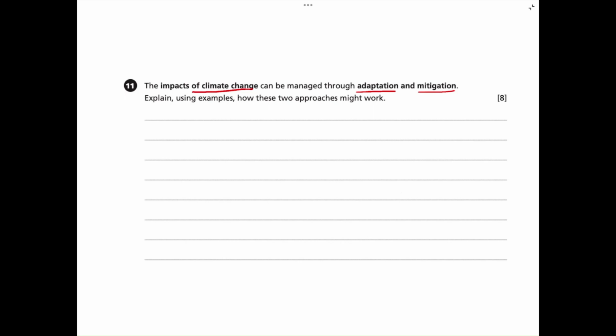We're going to go into detail about what adaptation and mitigation is, but let's just define them briefly now. So adaptation is about adjusting to changes in the environment. So climate change has many impacts, such as sea level rise. How can we adapt to this or adjust to this? Whereas mitigation is making the impacts of climate change less severe by actually preventing the cause of climate change, so reducing greenhouse gas emissions.